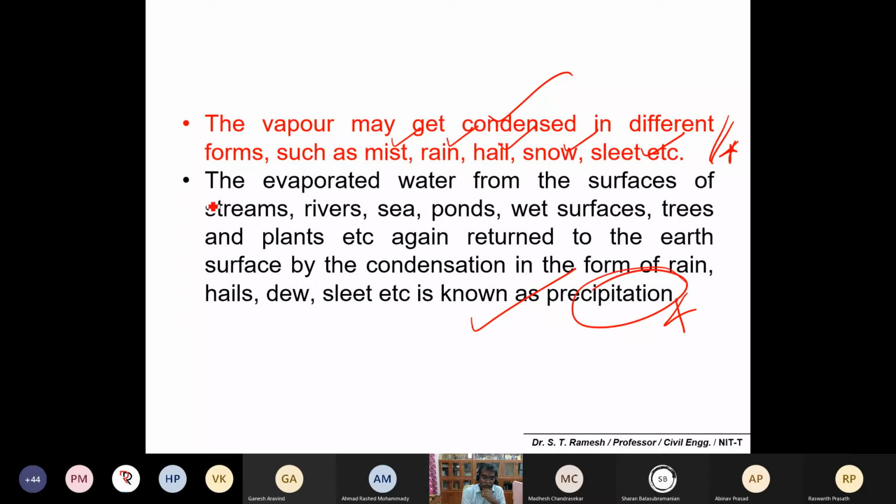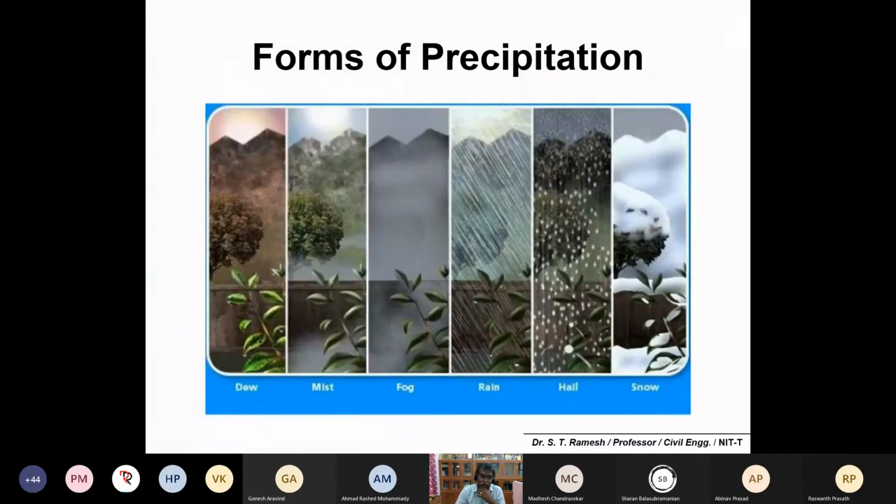So what is the definition of precipitation? Water gets evaporated from the subsurface, that is from soil and also plants, into the atmosphere, and because of condensation, it comes back again to the earth in the form of rain, hail, dew, or sleet. That process is known as precipitation. You would have experienced different forms of precipitation.